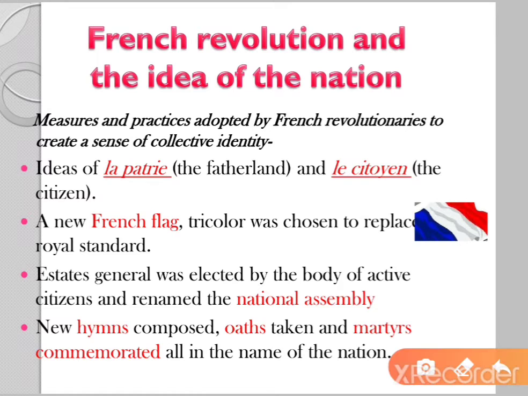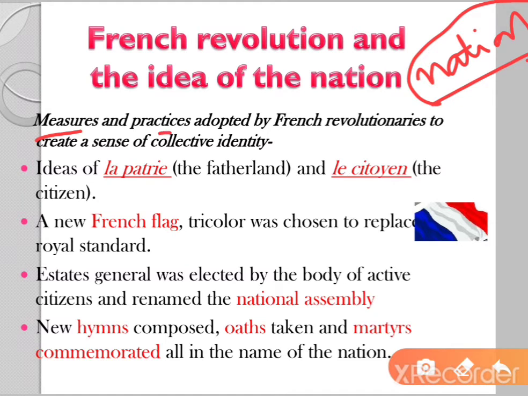Now, what do we actually mean by nation states? A nation means an area or people who are sharing some collective identity and a common history or past. They belong to the same nation. So in order to build nation states, the revolutionaries and liberals wanted to create a sense of collective identity among the people of their own territory. So they adopted several measures and practices to bring this sense of collective identity among their people.